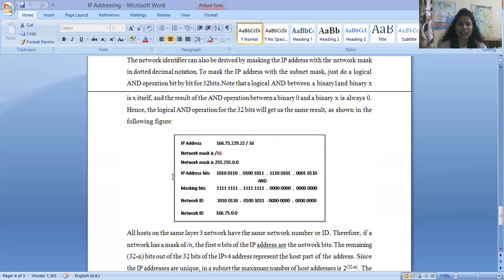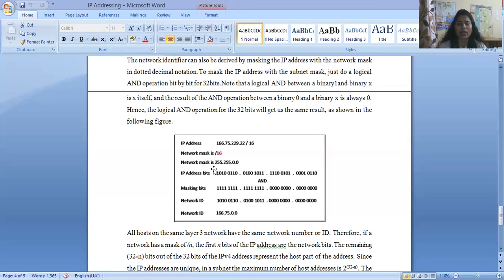Okay, so here you can see the IP address is just like this one. The network mask is converted here like this one. So these are the IP address bits, denoted here in binary, and this is the network mask bits, and you perform the AND operation between them, so the network ID is this one.